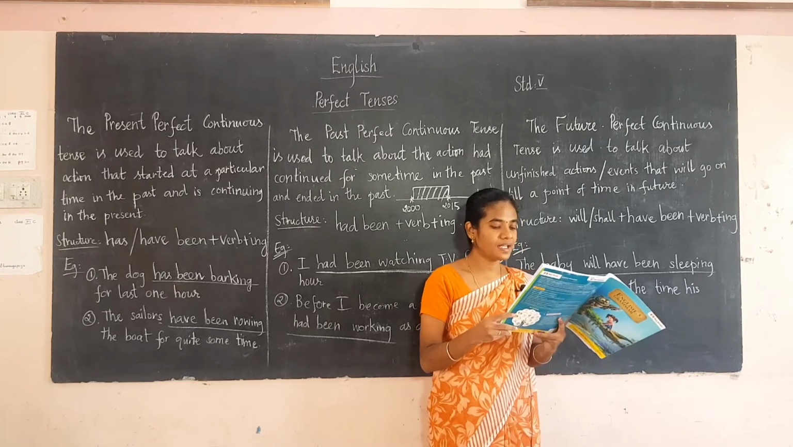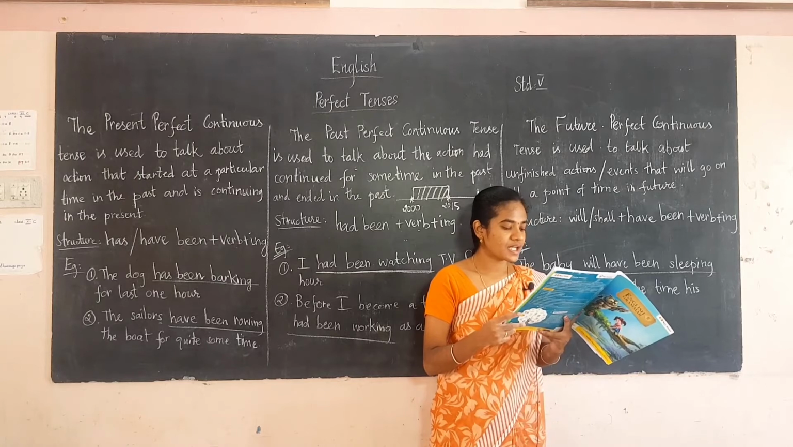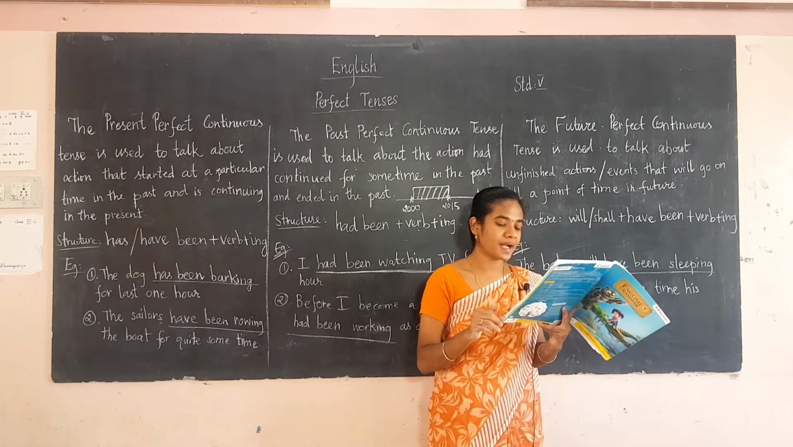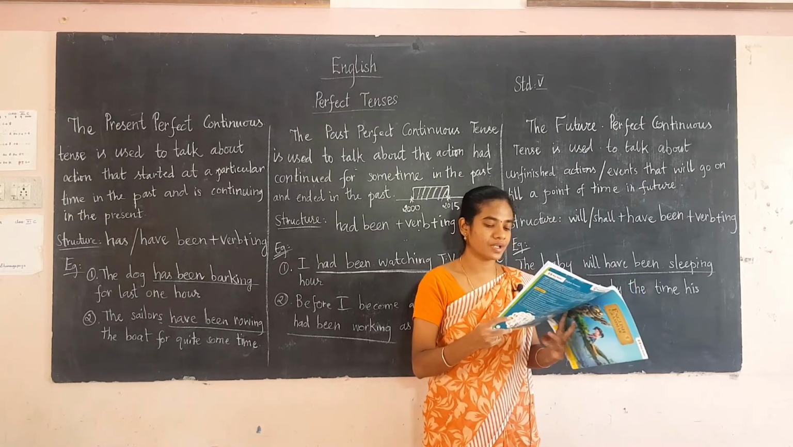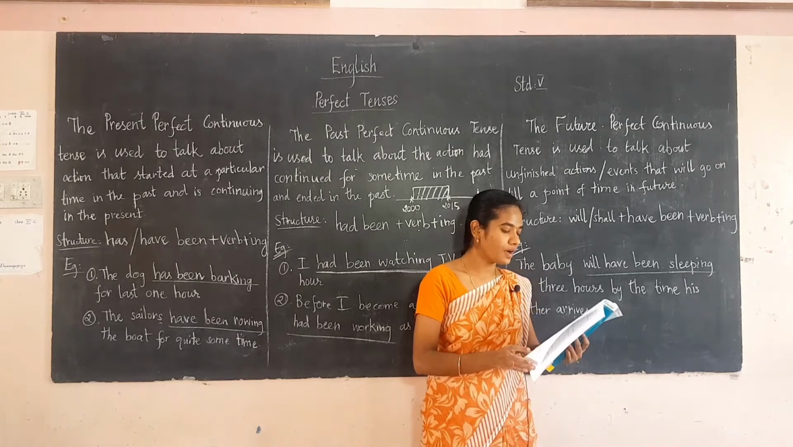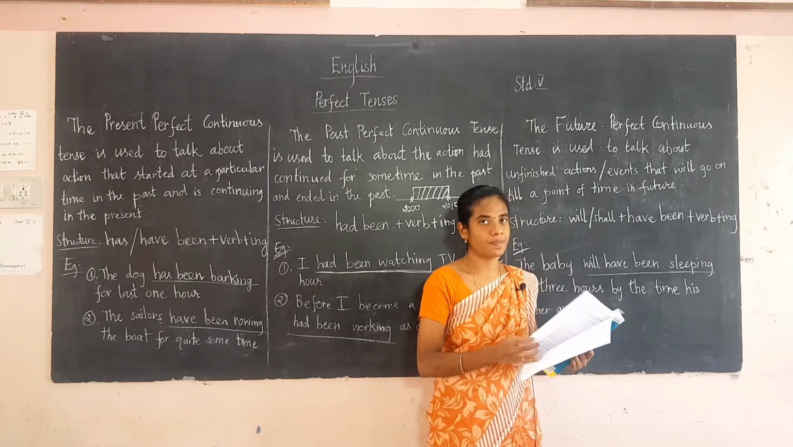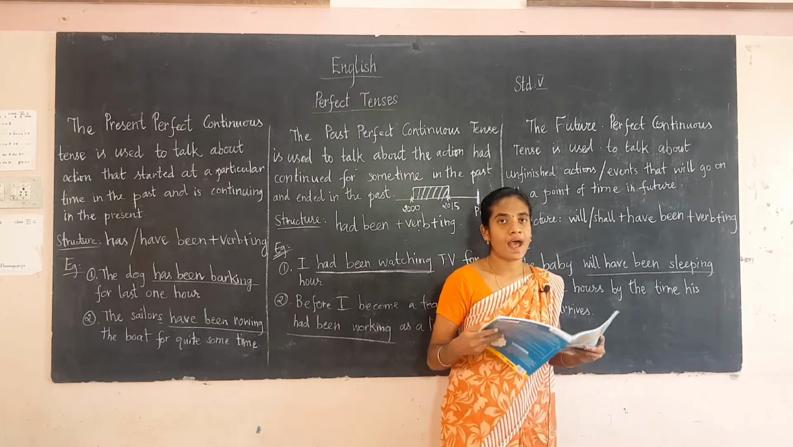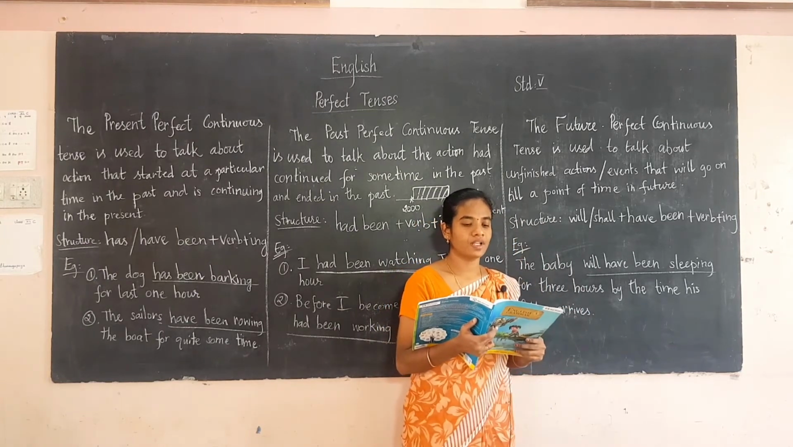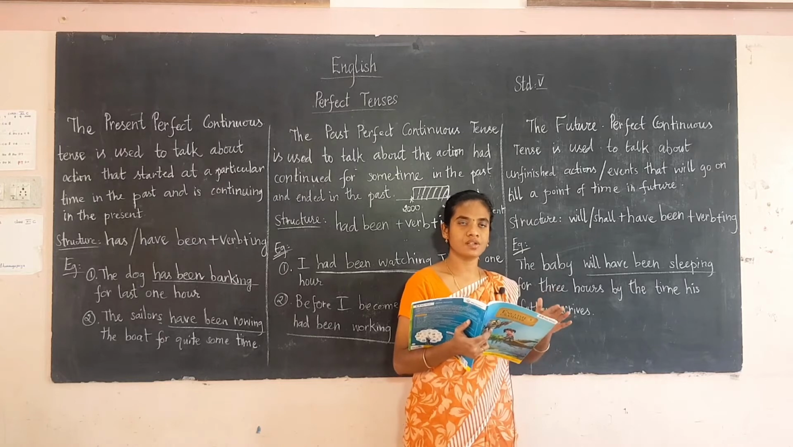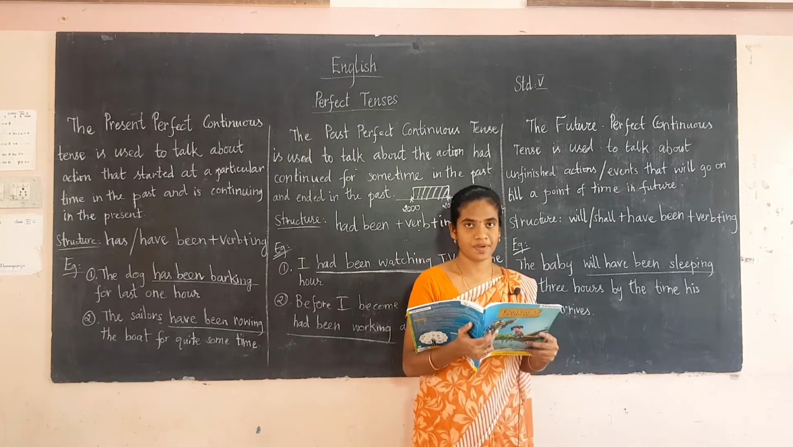The baby will have been sleeping for 3 hours by the time his father arrives. I shall have been playing tennis for 2 years by the time the championships commence. They will have been waiting for 40 minutes at 5 o'clock. So here will have been sleeping, shall have been playing, will have been waiting are in the future perfect continuous tense. Here the actions are still unfinished, the action is going on. They will go on till a point of time in the future. That is known as the future perfect continuous tense.